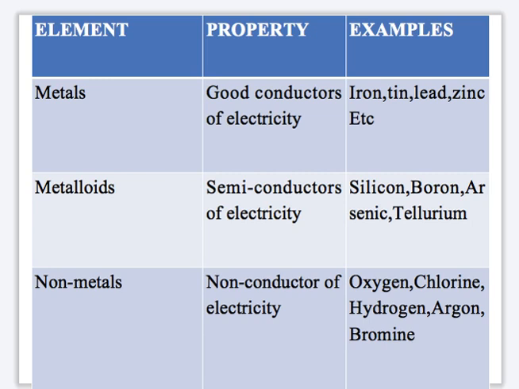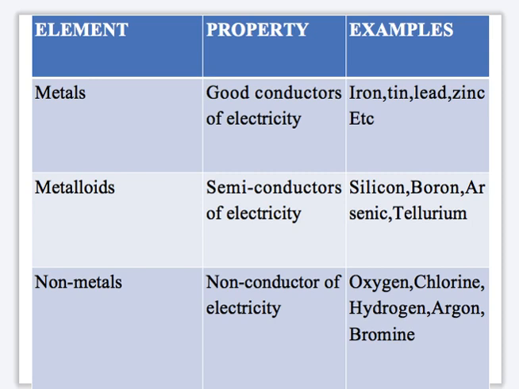Metals have physical properties, just like they can conduct electricity and also conduct heat. Metalloids are in between metals and non-metals. That's why they are semiconductors of electricity. As you know, metals are good conductors, non-metals are non-conductors, and metalloids are in between.